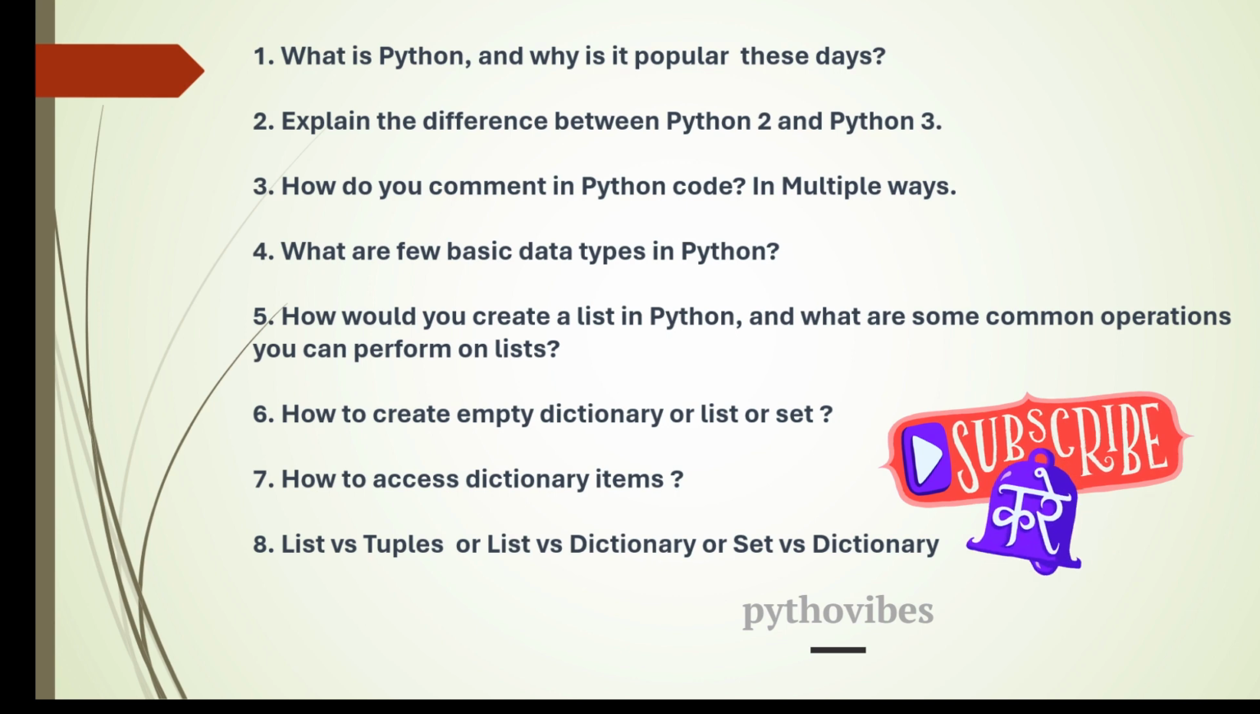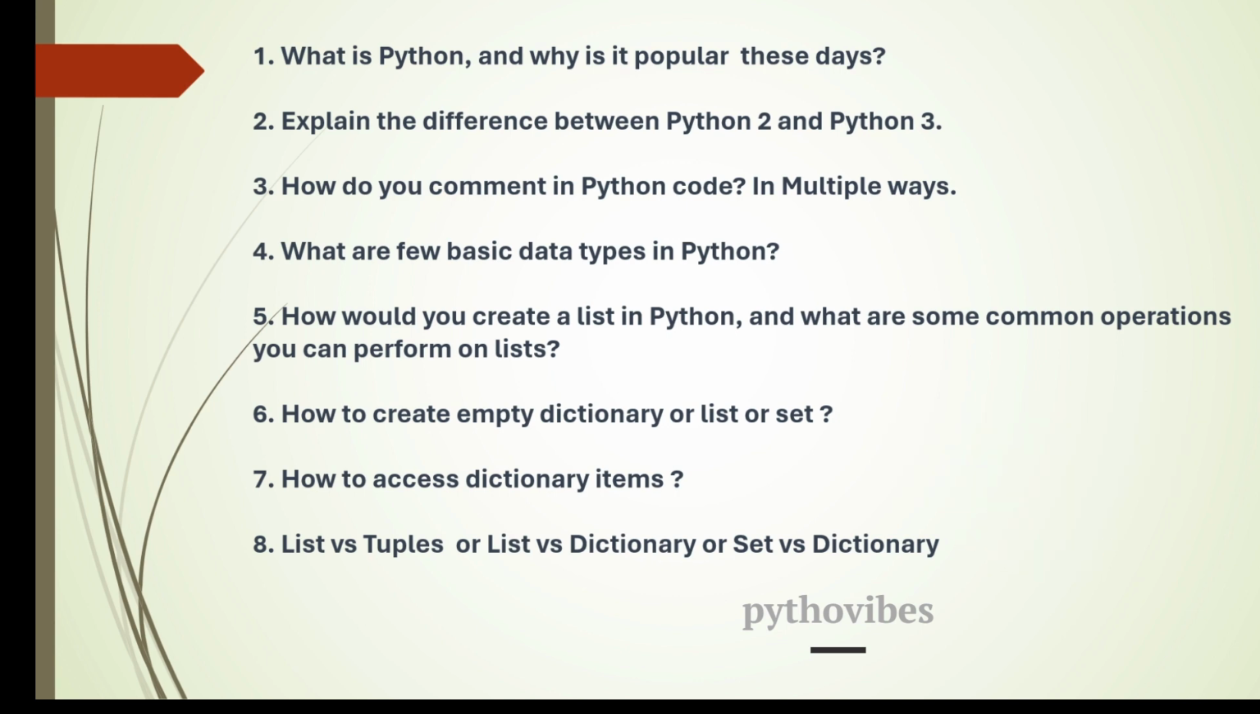And the fourth question is, what are the few basic data types in Python? So you can mention that there are a few data types like list, tuple, dictionary, set, and you can classify them basically as mutable data types and immutable data types, and explain what are the mutable data types and what are immutable data types. In immutable data types you can mention string, integer, tuple. So these are a few examples of immutable data types, and list and dictionary, these are the mutable data types.